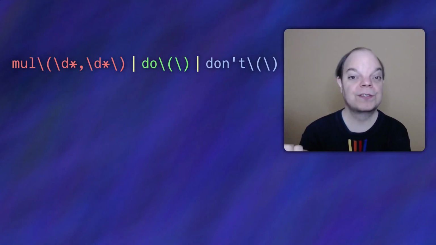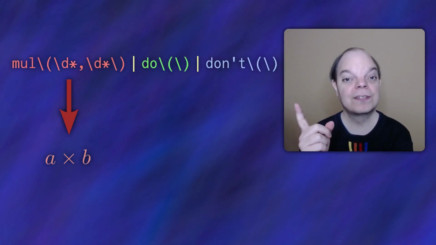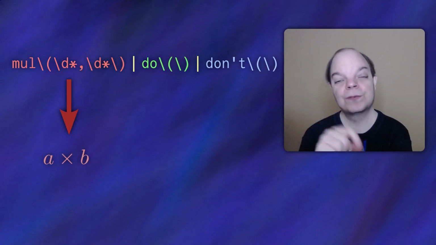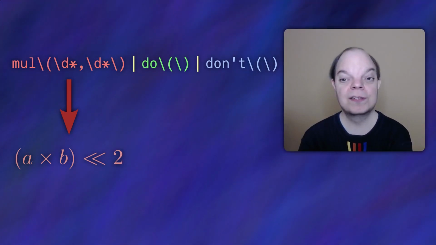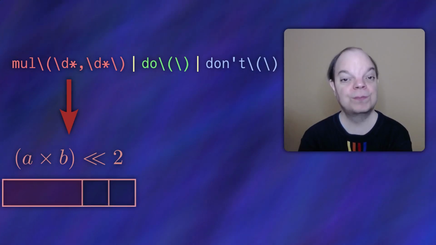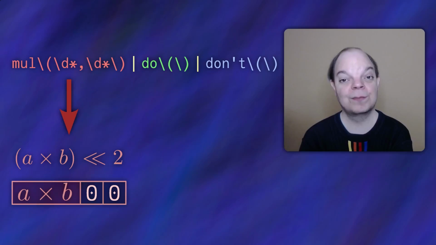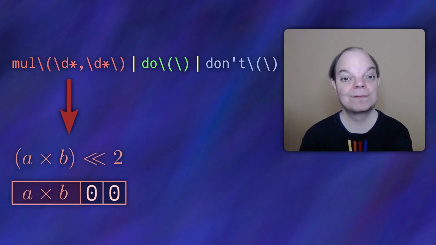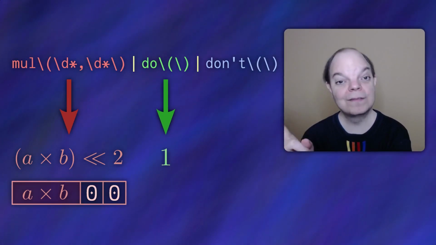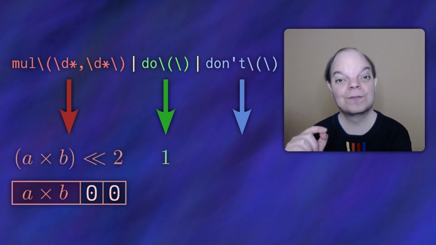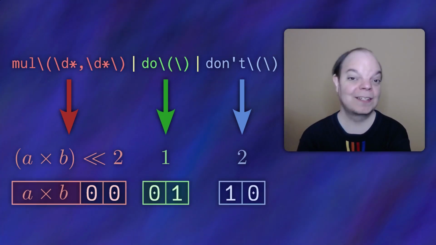In our previous version, the mul was associated with the result of the multiplication. I'm going to change this so that it will be associated with the result of the multiplication, shift left 2. What this will do is make sure that the bottom two bits of that number are always 0, and we can always reconstruct the result of the multiplication by just shifting it right again. And then I'm going to have the do instruction return 1, and the don't instruction return 2. If we look at those in binary, you'll see that those fill exactly those 2 bits.